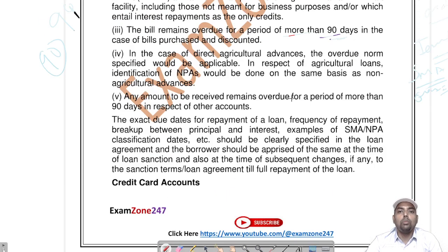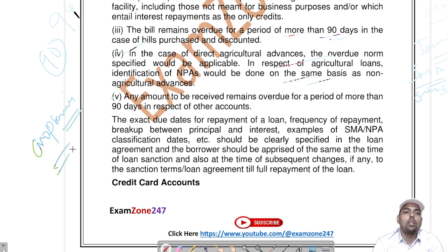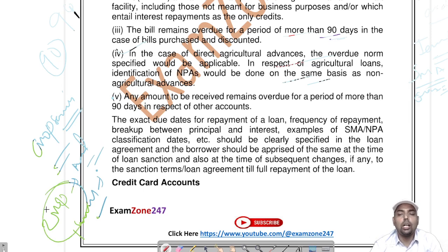If any amount remains overdue for more than 90 days in direct agriculture advances, it becomes NPA. In agriculture advances, it is on the basis of crop seasons: two crop seasons for short duration crops and one crop season for long duration crops. You cannot decide on your own what is long duration or short duration.